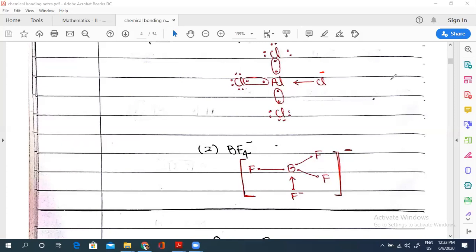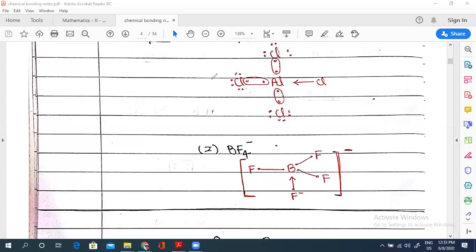See Cl, what is the confusion? Cl is 2s2 2p5, but after gaining one electron it will be 2p6. So it will have 4 lone pairs. A paired group of electrons is called a lone pair. Here this is paired, this is paired, this is paired, this is paired. It's a lone pair. A paired group of electrons in an atomic orbital is called a lone pair.